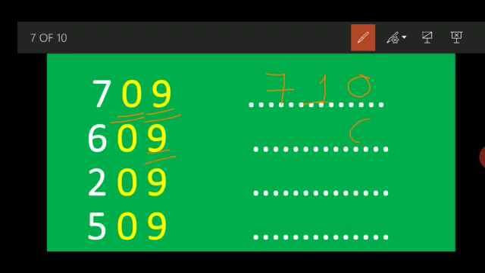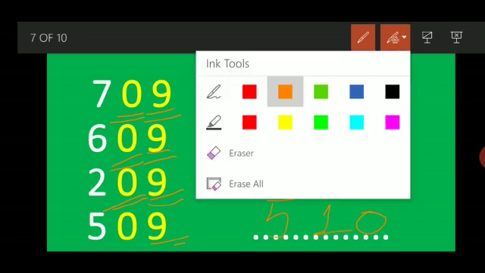This 9 will change into 0, and after 0, 1. 6 will be the same. 9 will change into 0, and this 0 will change into 1 because after 0, 1 will come, and 2 will be the same. Here you will see 9 will change into 0, and after 0, 1 has come, and 5 will be the same. Now let's tally our answer.